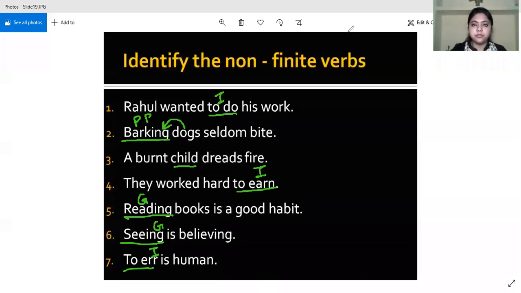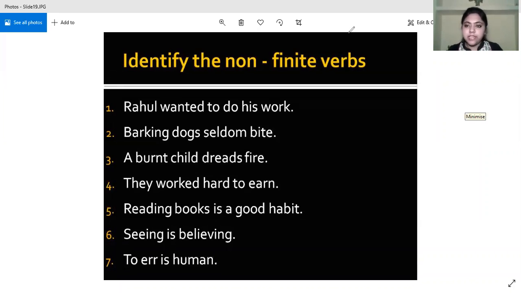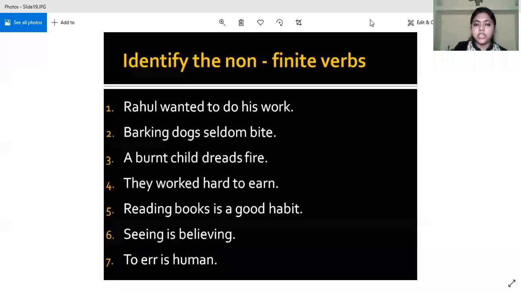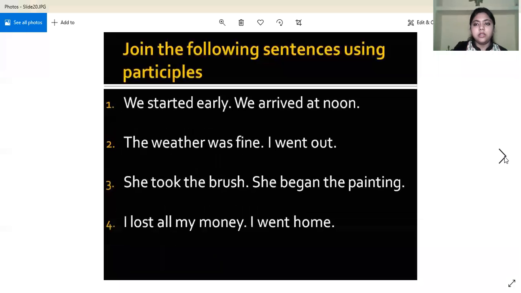Very good. Okay, so just keep this in mind that infinitives have "to" with the verb, present participle and gerund have "ing", and past participle is the past form of the verb, the third form of the verb. But then you have to see whether it is changing with the change in subject and change in tense. Only then will you write it as a finite verb. Now we'll see how we join the following sentences.